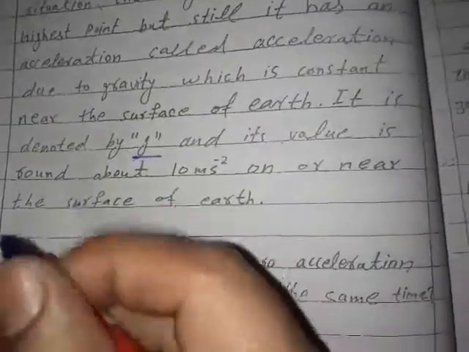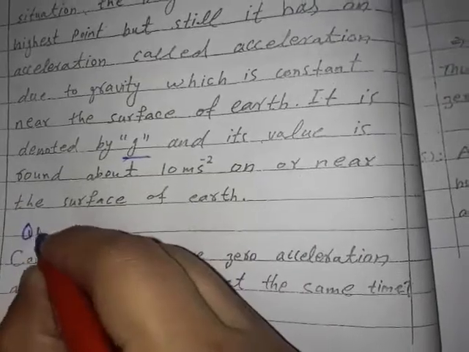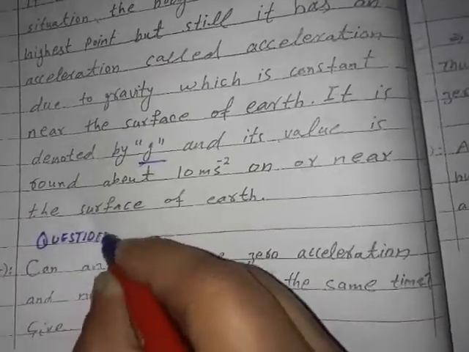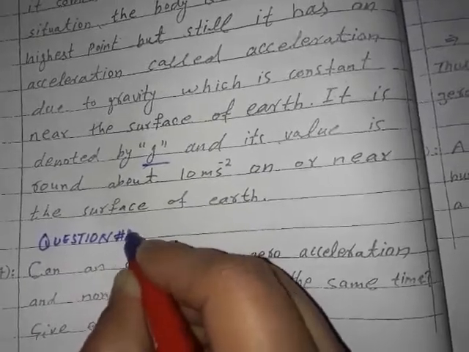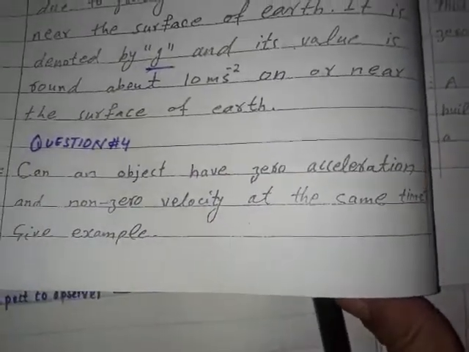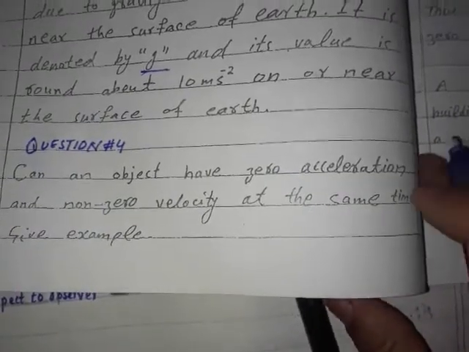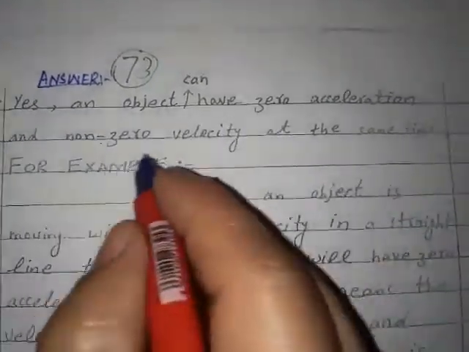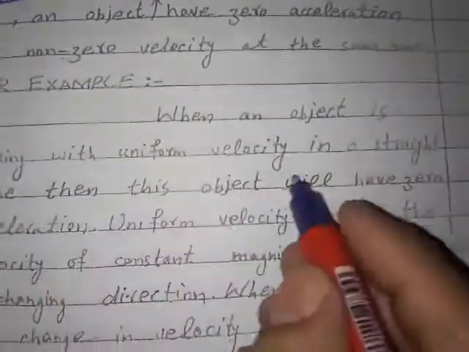Next question is question number 4. Give the heading of the question. Question number 4. Write down the question. Can an object have zero acceleration and non-zero velocity at the same time? Give an example. After the question, give the heading in capital letters, answer. Underline it properly. Yes, an object can have zero acceleration and non-zero velocity at the same time.